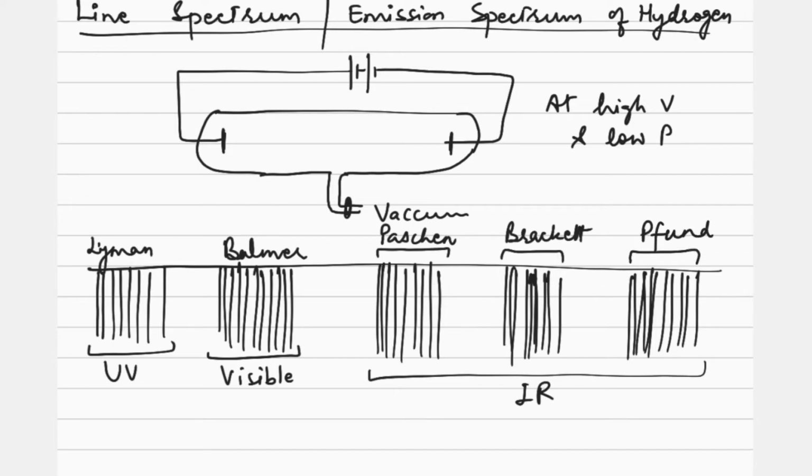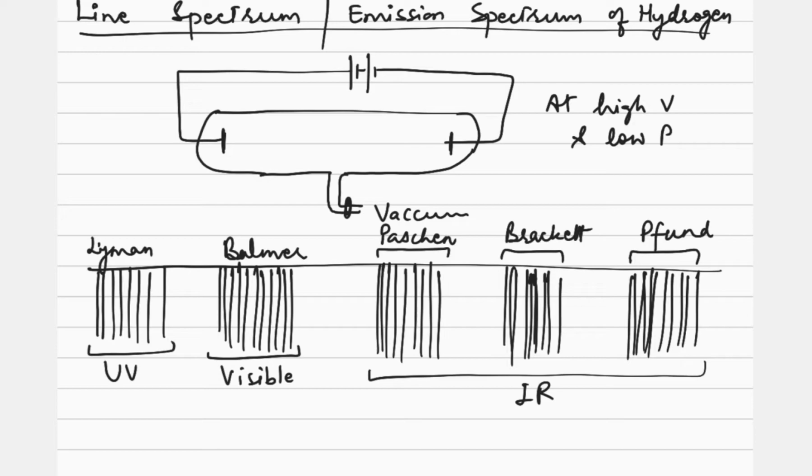All these are in the infrared region only, but with different sets of wavelengths. So they are in different regions, and they are named by different scientists. That is how we have Lyman series, Balmer series, Paschen series, Brackett series, and Pfund series. All these are the names given by the discoverers.